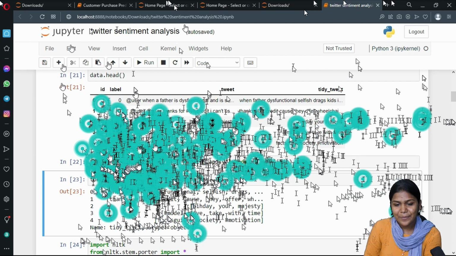Fine. Next, from sklearn we have imported the support vector machine algorithm.